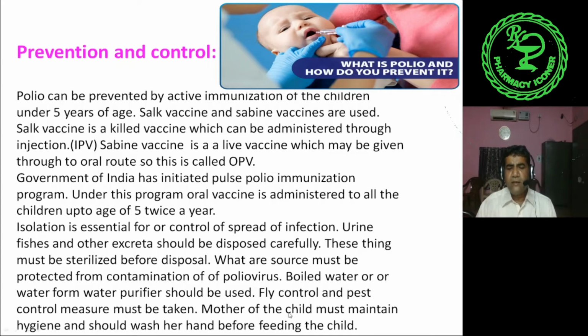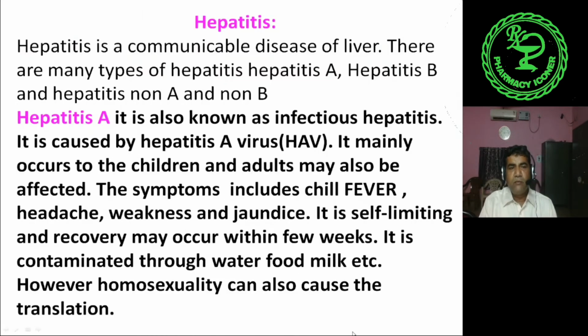The mother of the child must maintain hygiene and wash her hands before feeding the child. So this is polio.